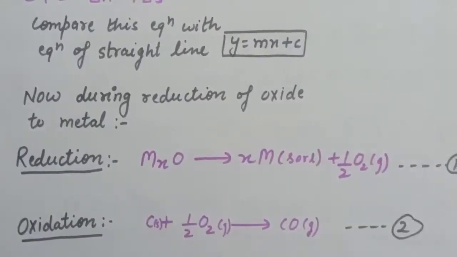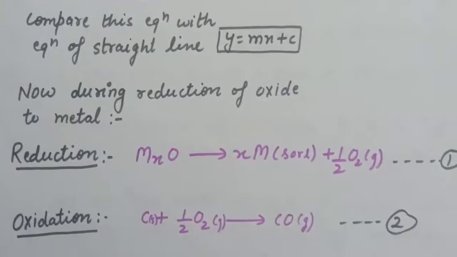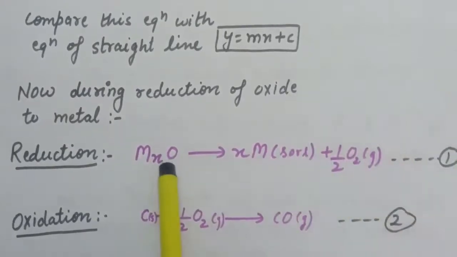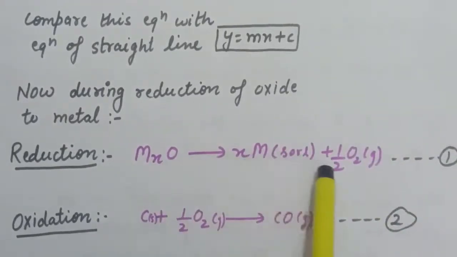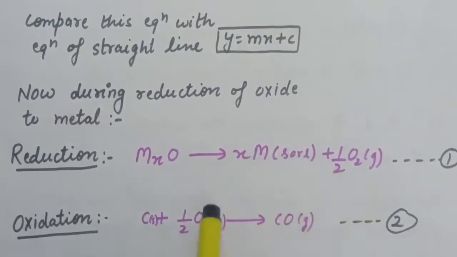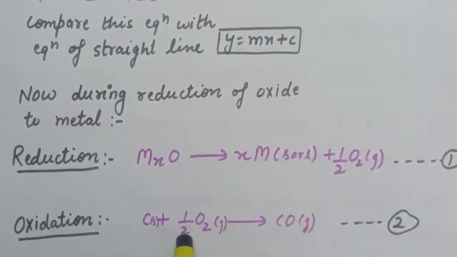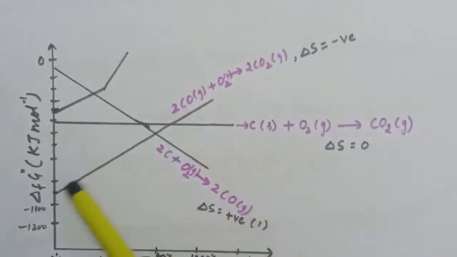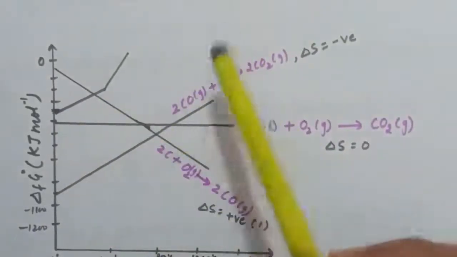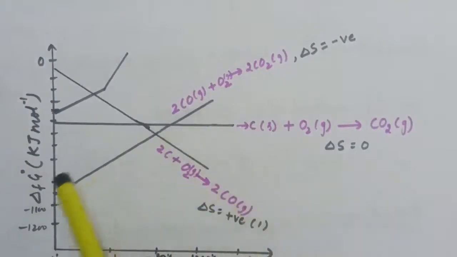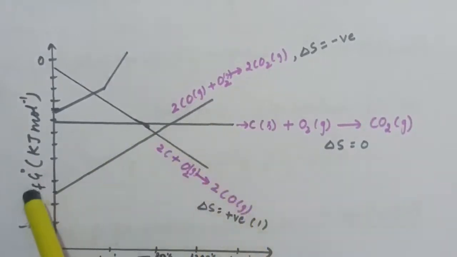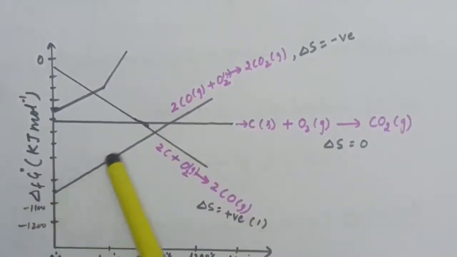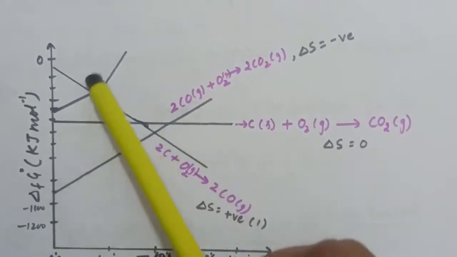Now if we want to do the reduction of a metal oxide to metal, what will happen? The metal oxide will reduce to metal and oxygen will be released. Similarly, the reducing agent which we are choosing will accept oxygen and the respective oxide will form. In the Ellingham diagram we have many lines, and the conclusion is that the line which lies lower in the Ellingham diagram has more negative delta G, and that line can be used for the reduction of the above lines.